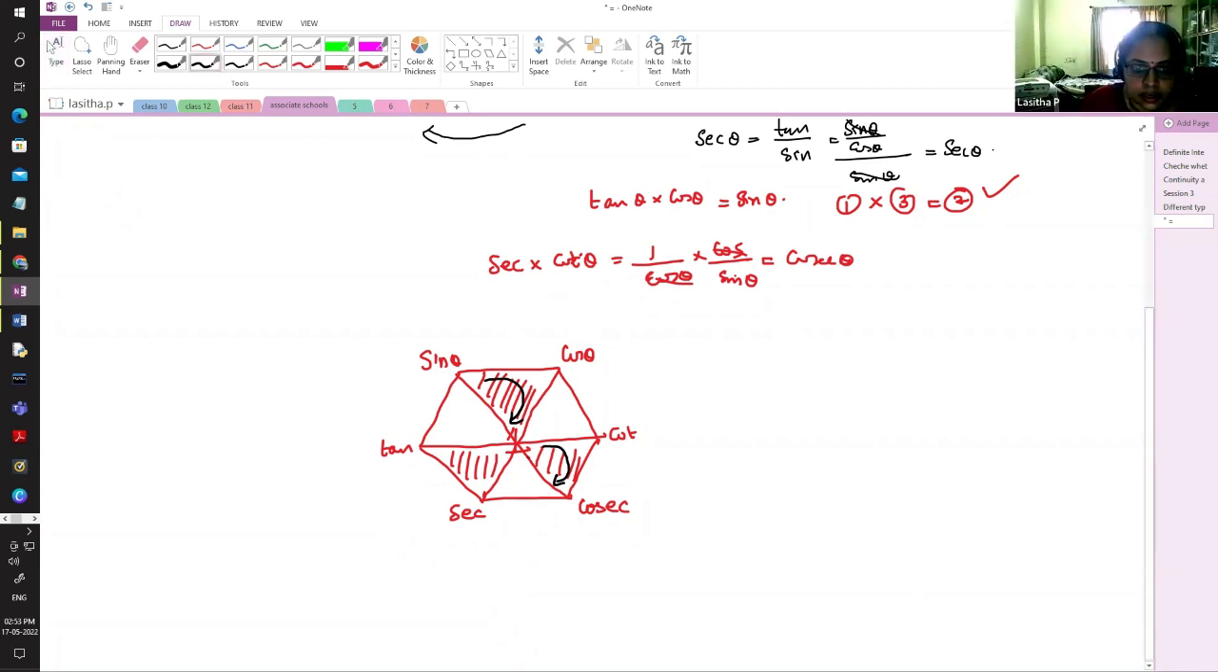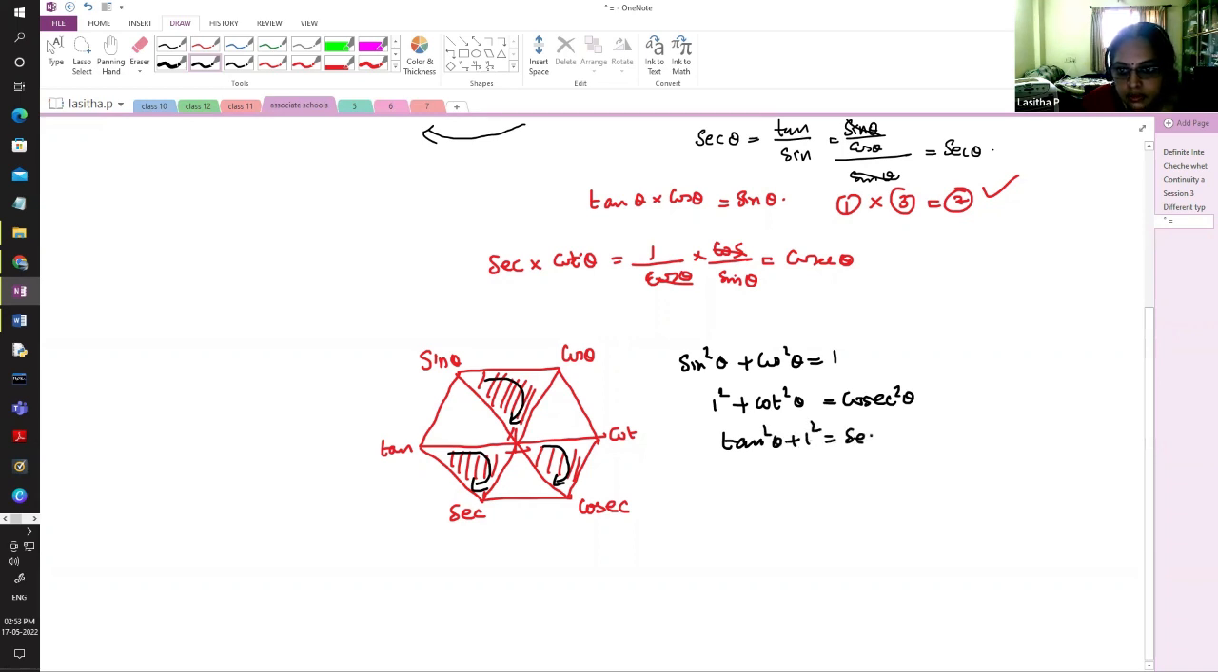Fine. So here again the square, we need to square and add. Sine square theta plus cos square theta is equal to 1. Here 1 square plus cot square theta is equal to cosecant square theta. You again take this in the clockwise direction, this symbol. So you will be getting tan square theta plus 1 square is equal to secant square theta. In this way you can do.